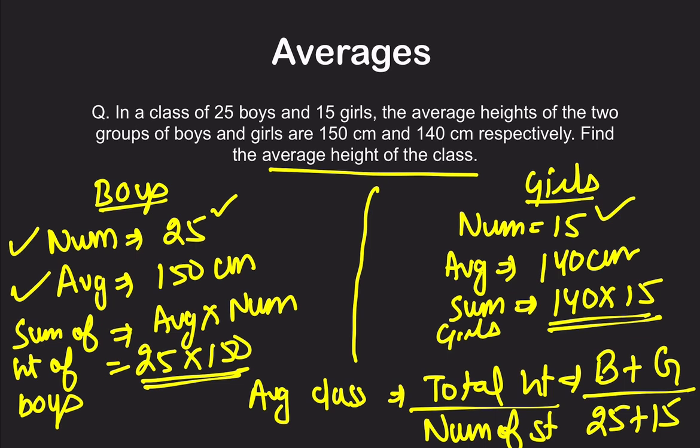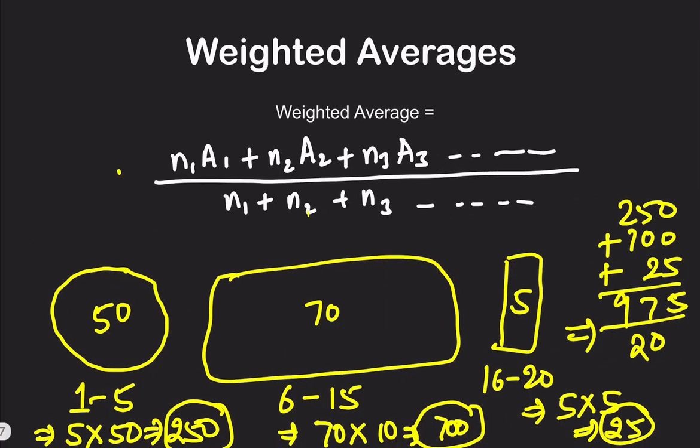So now you know you can use this, or you can also use this formula, which is the same. That is, first calculate the total score in the first group, plus total score in the second group, plus total score in the third group, plus total score in the fourth group, and so on, divided by the number of matches, all the matches. That is n1 plus n2 plus n3 plus n4. So if you are clear how to calculate this, you don't need to remember the formula, but the formula for weighted average is this, right?